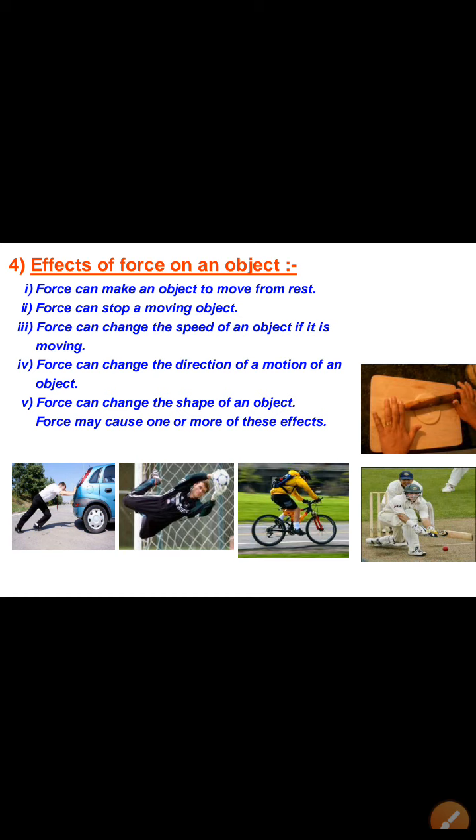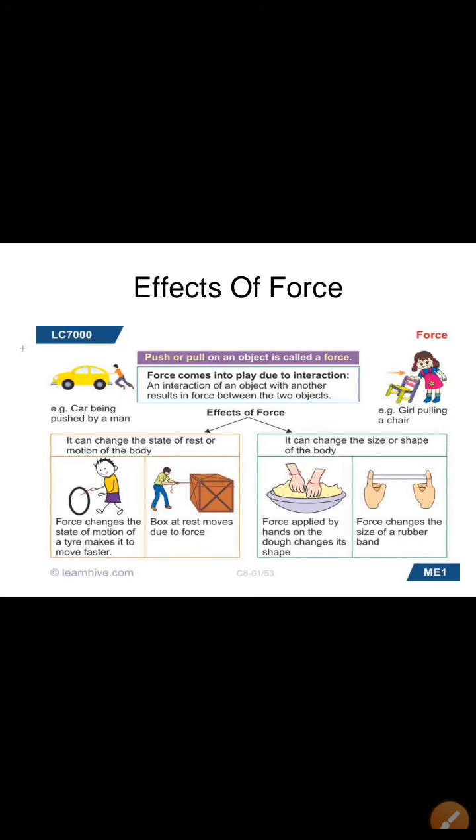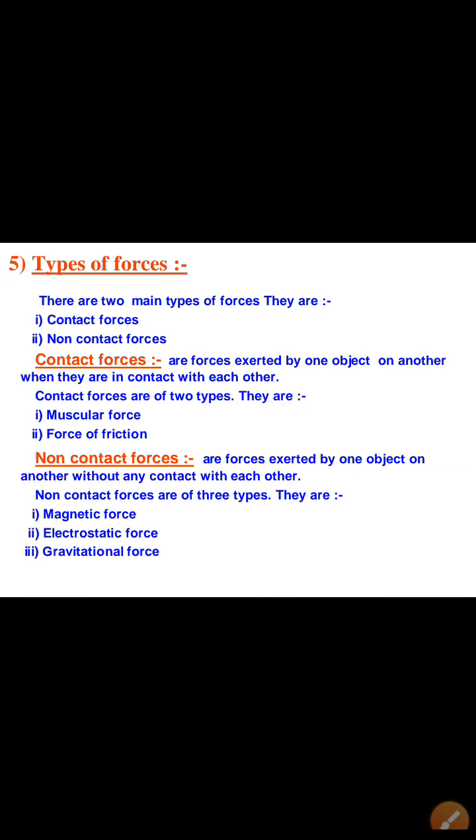Therefore, there are several effects of a force. In this picture, we can see the effects of force. There are several examples given in this picture. You can see, you can understand well. Now let's take different types of forces.